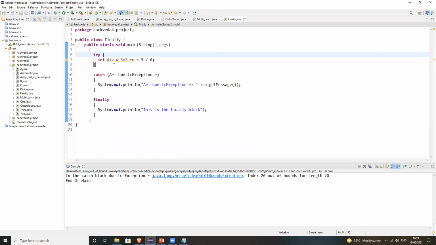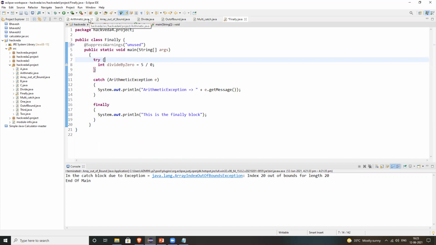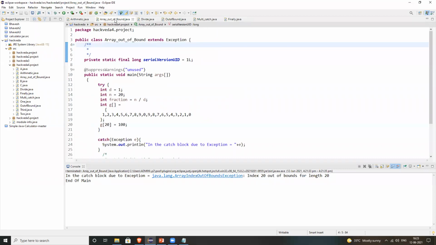That warning is given by your compiler when it is feeling there is ambiguity. But if you do the debugging using Eclipse, it will make changes to your code. Now you have added this decorator, SuppressWarnings unused. It means that this is of no use to you, right? The private static final that you have added is of no use to you, and after adding it, that warning is removed, right?